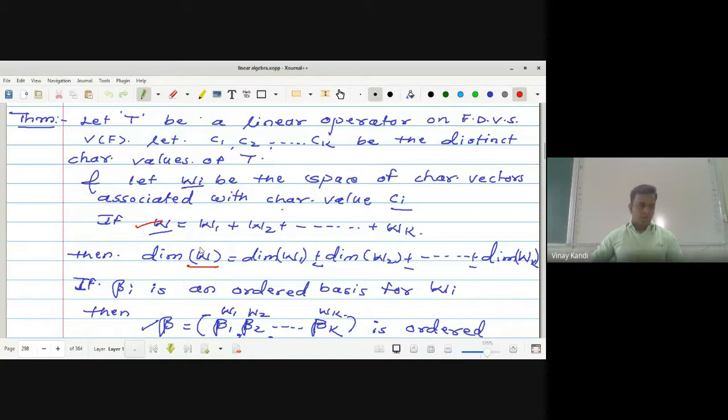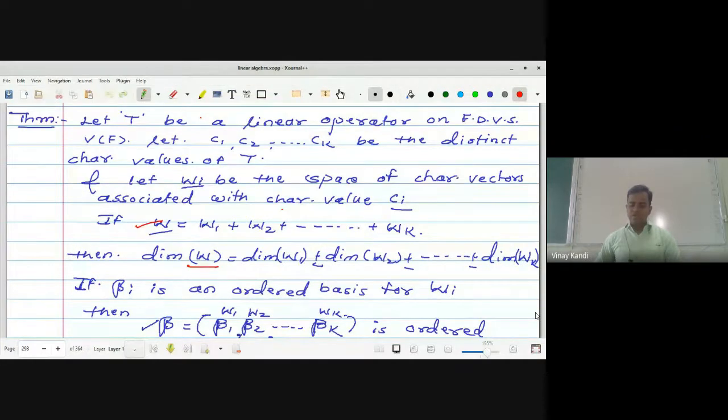Good morning to all. In the previous lecture, we saw one theorem: let T be a linear operator on V, where the dimension of V is n. That is, finite.